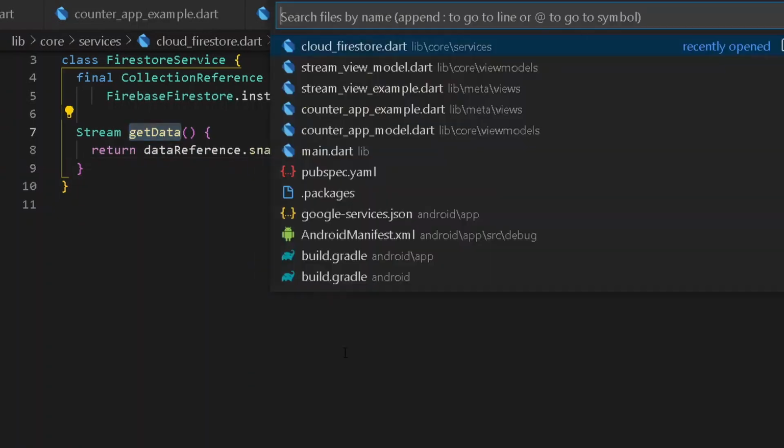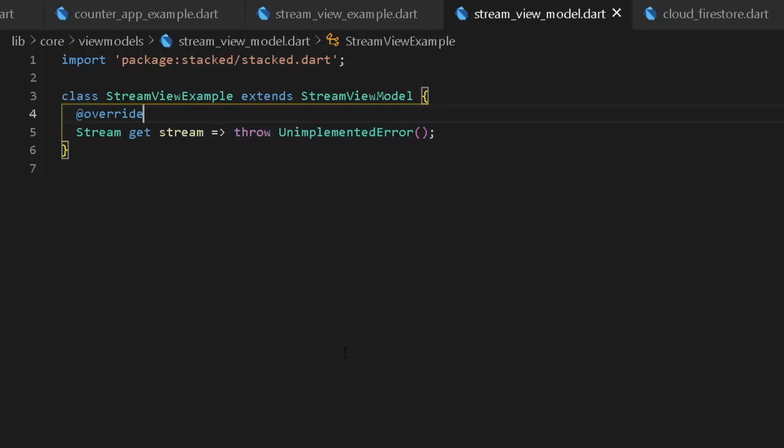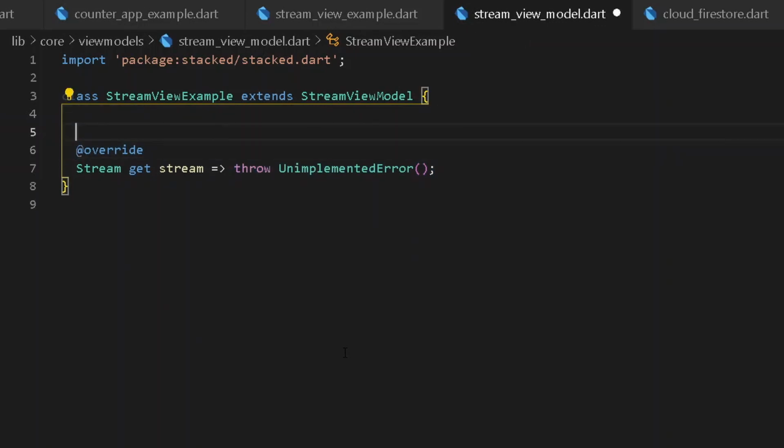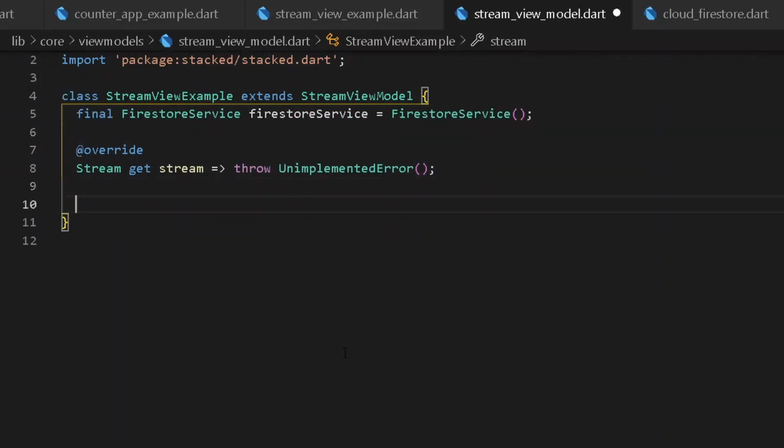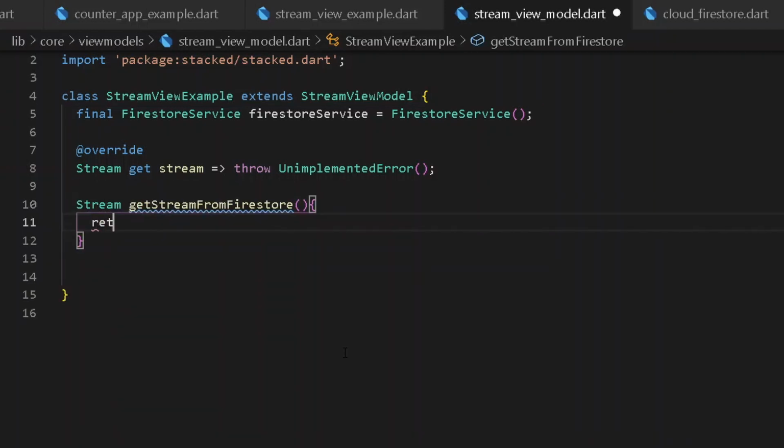We shall go back under our stream view model, and under this, first of all, let's take an instance of our Firestore service. I shall be creating a new method for simply rendering our entire stream from Firestore service. So for that, let's have a new stream. I shall be simply having return Firestore service dot get data. Easy thing. Now our stream view model shall be also requiring a type.